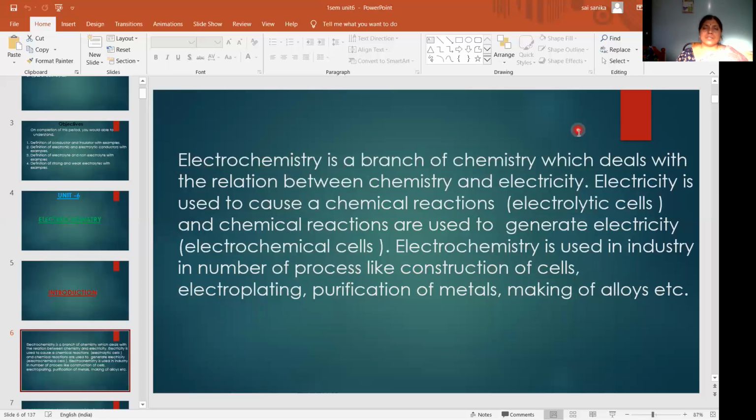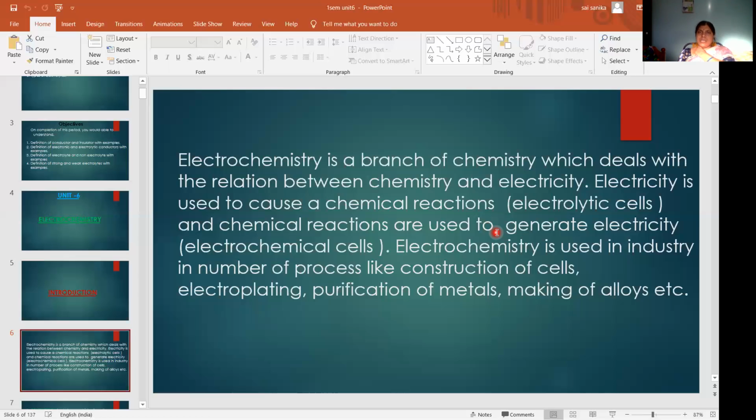What is electrochemistry? It is a branch of chemistry which deals with the relationship between chemistry and electricity, or you can define it in another way: the interconversion of electrical energy into chemical energy and chemical energy into electrical energy is called electrochemistry.